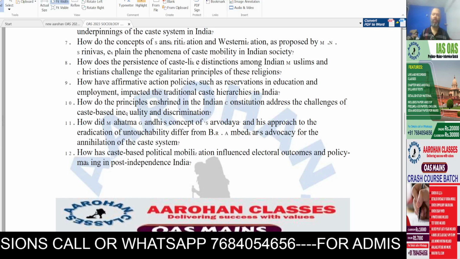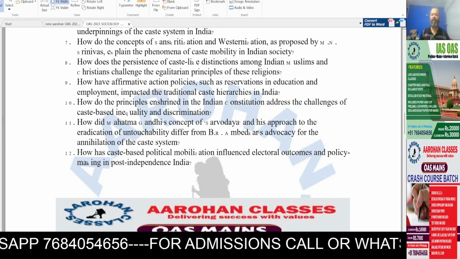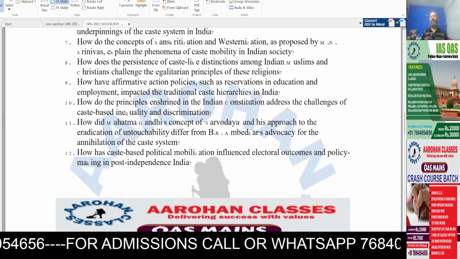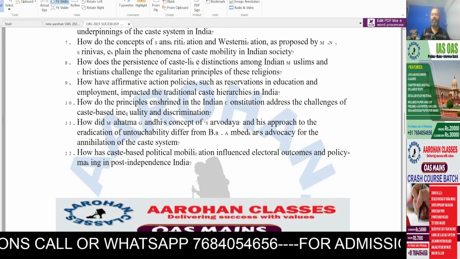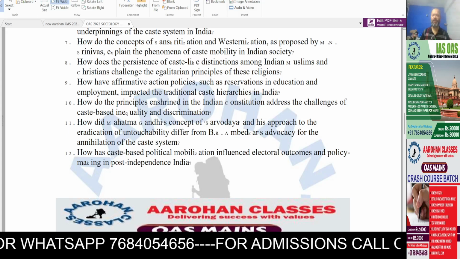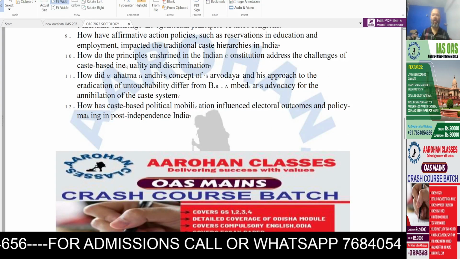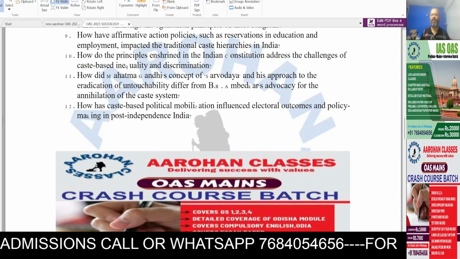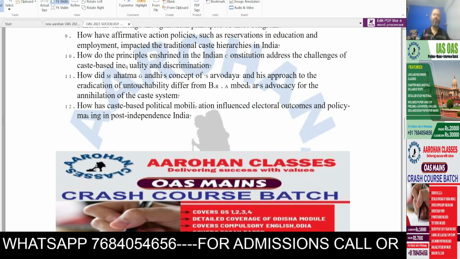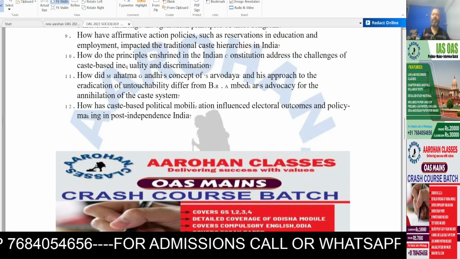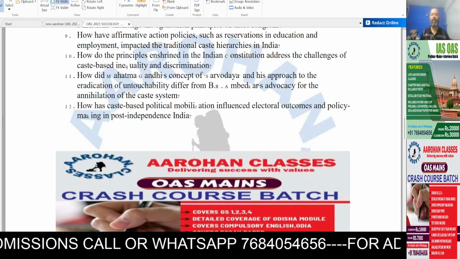Question 7. How do the concepts of Sanskritization and Westernization, as proposed by M.N. Srinivas, explain the phenomena of caste mobility in Indian society? Question 8. How does the persistence of caste-like distinctions among Indian Muslims and Christians challenge the egalitarian principles of these religions? Question 9. How have affirmative action policies such as reservations in education and employment impacted the traditional caste hierarchies in India? Question 10. How do the principles enshrined in the Indian Constitution address the challenges of caste-based inequality and discrimination?